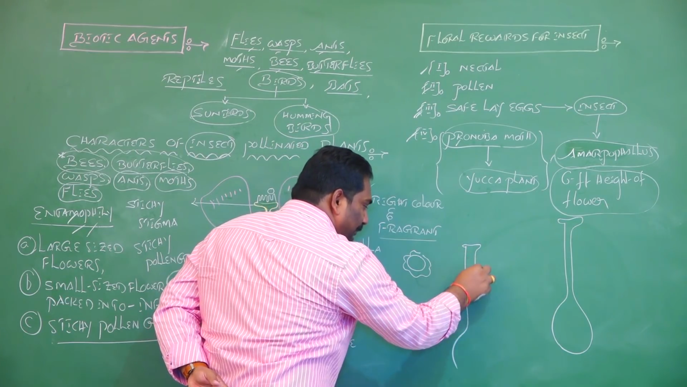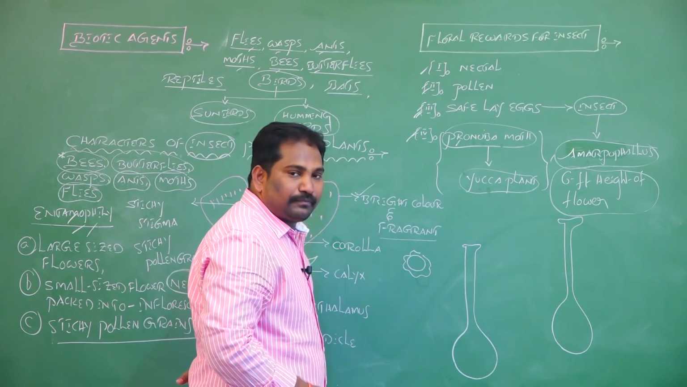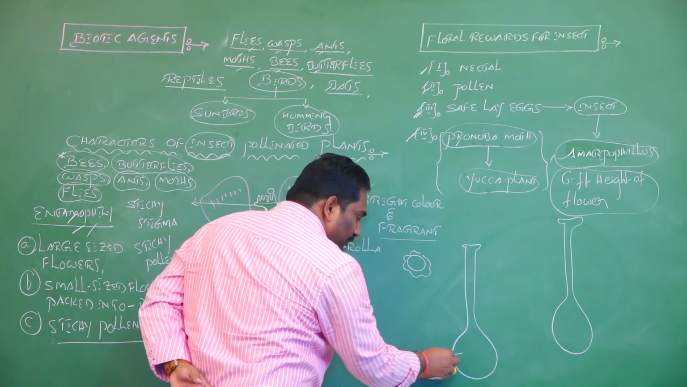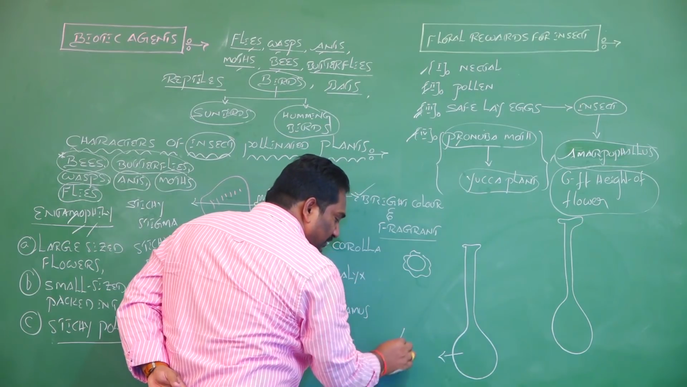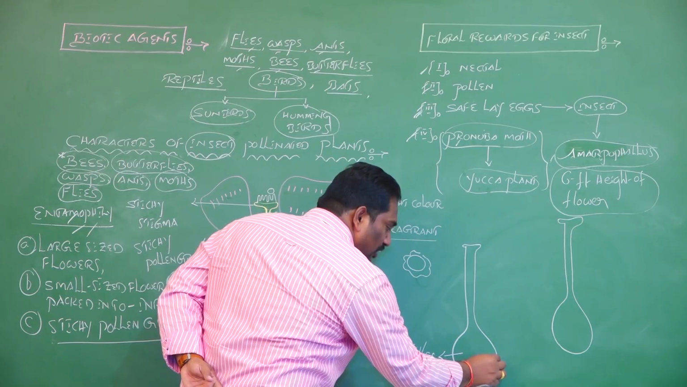pistil or carpel. In the yucca plant, the pistil or carpel has a chamber, this is the carpel. The chamber is called the locule. These locules have ovules.